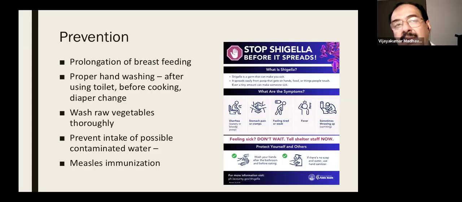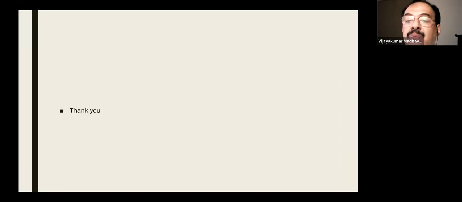Then the next thing is raw vegetables like salads and all. We have to wash raw vegetables thoroughly. That is the second thing. And prevent intake of possibly contaminated water. And immunization: there is no immunization for Shigella as such, but for routine prevention of diarrhea by immunization, by measles, by rotavirus, we have to strengthen these immunization programs. Thank you. This is in short the clinical management and some guidelines for managing a child with Shigella. Thank you.